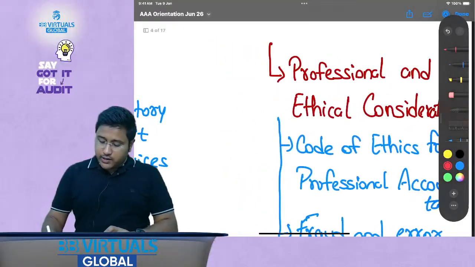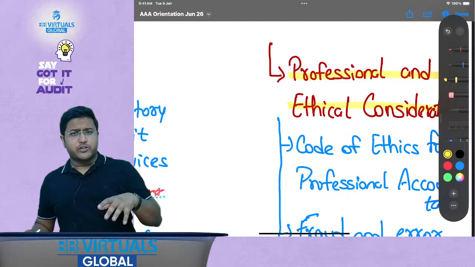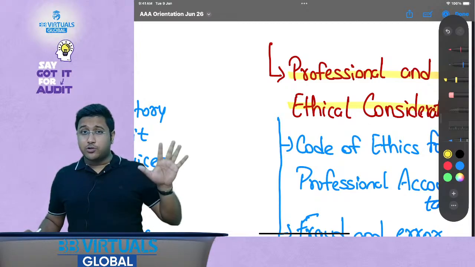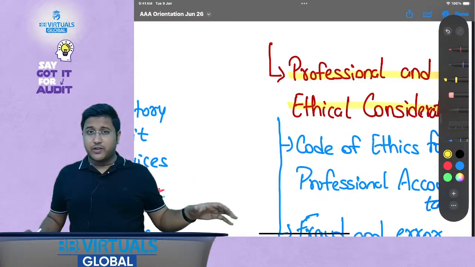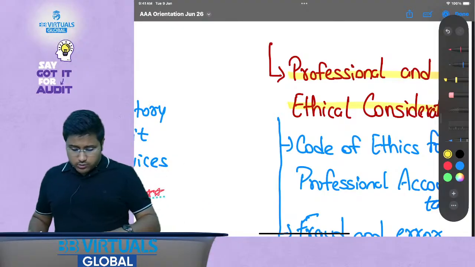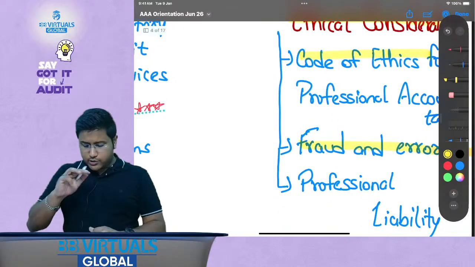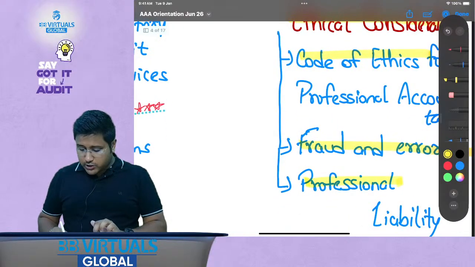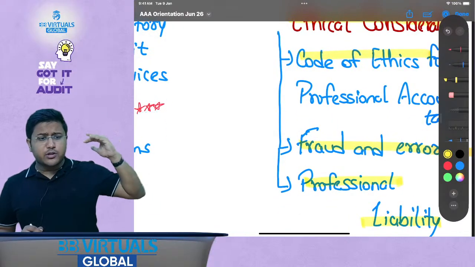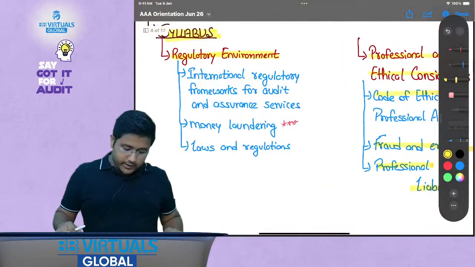Then professional and ethical considerations. This will cover the professional code of ethics. We discuss the fundamental principles of ethics, the threats also, the code of ethics. We discuss fraud and error also, so I said 240, 250. Then professional liability also, and if there is any capping on the professional liability, then we discuss that also.